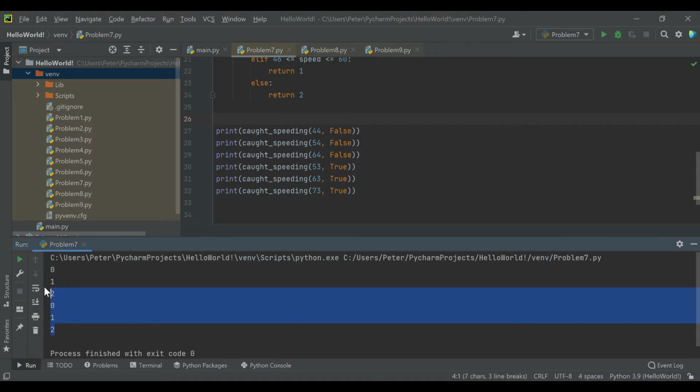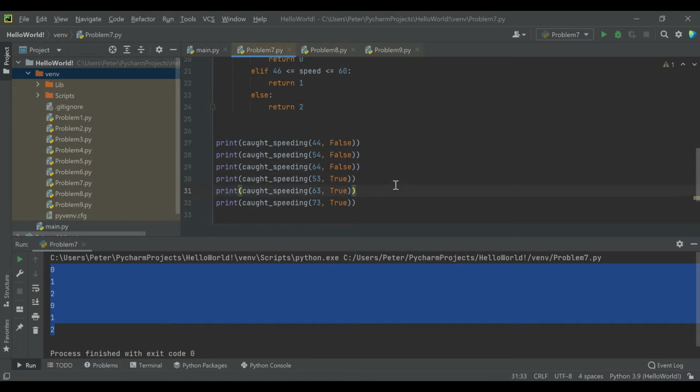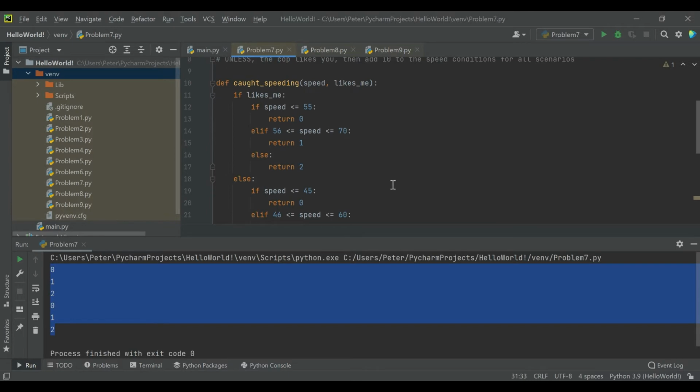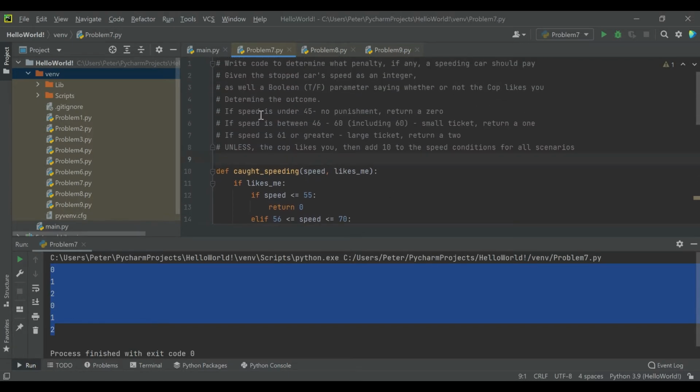Okay, and 0, 1, 2, 0, 1, 2. So we can see right away we've correctly coded for all 6 potential scenarios. So let's just revisit the mission. If speed is under 45, no punishment, return a 0. If speed's between 46 and 60, small ticket, return a 1. If speed is 61 or greater, large ticket, return a 2.